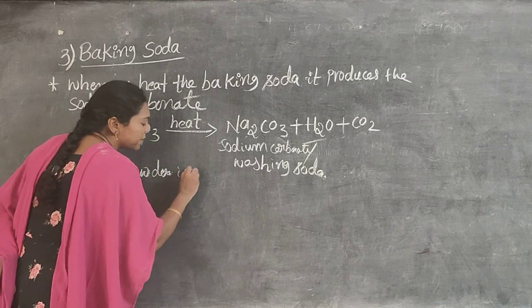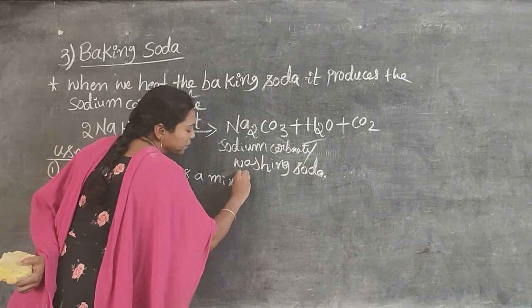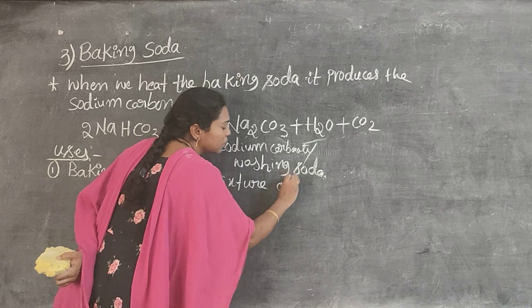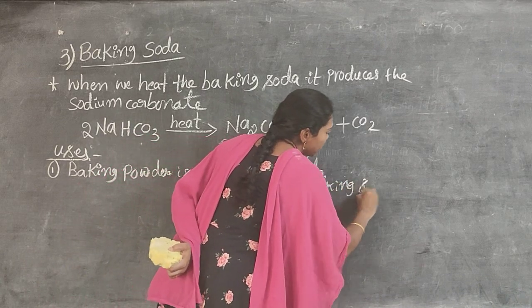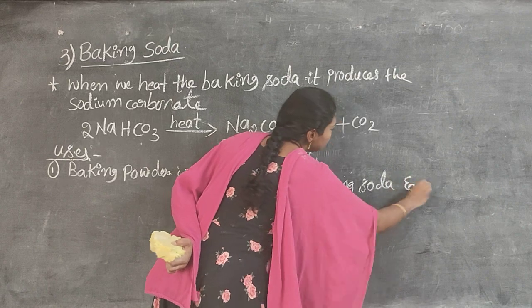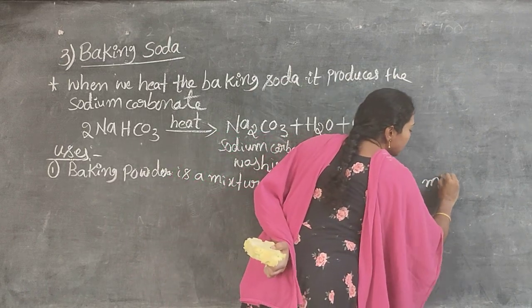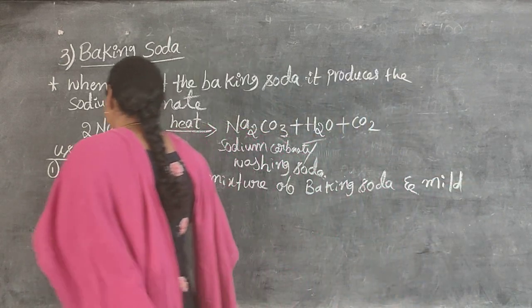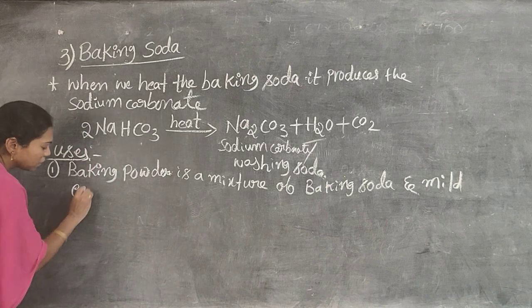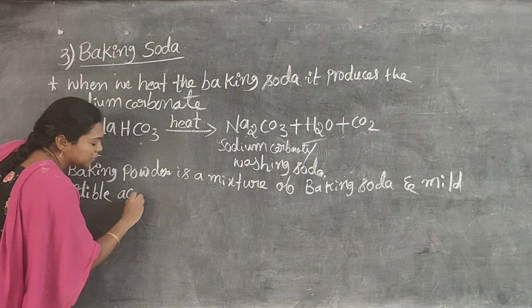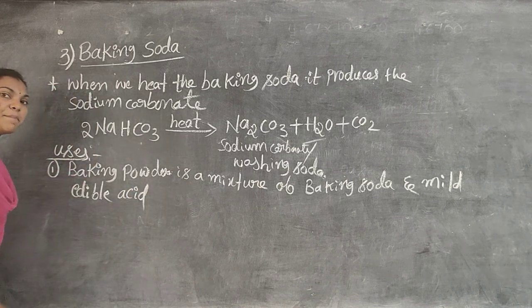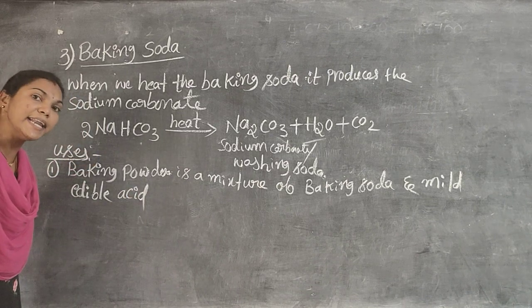Baking powder is a mixture of baking soda and mild edible acid. Edible means eatable.